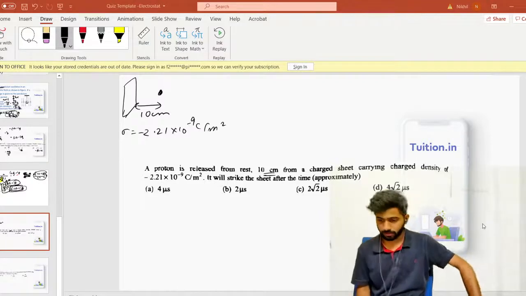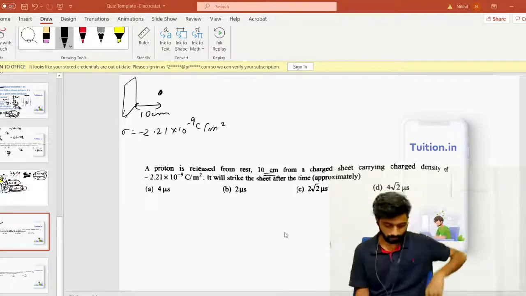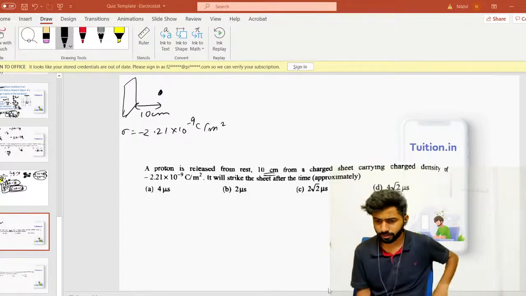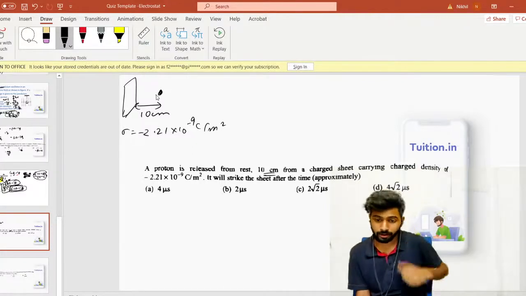I guess I've triggered the options. Anyways, for those of you who can solve it, just try. You want to know after how much time approximately this proton will strike the sheet.